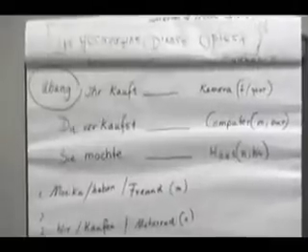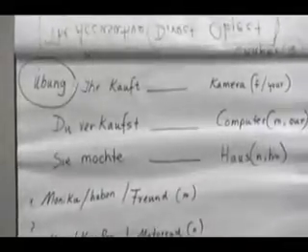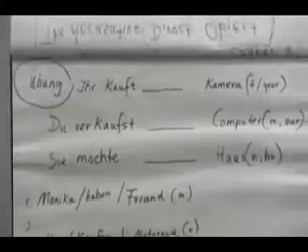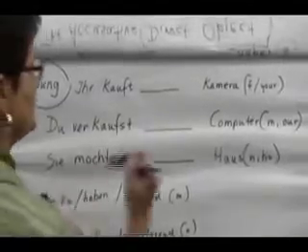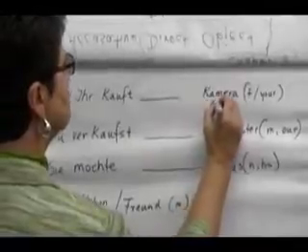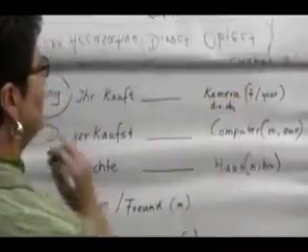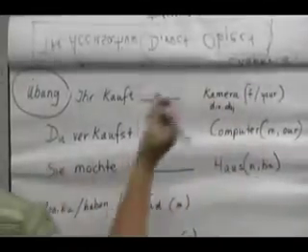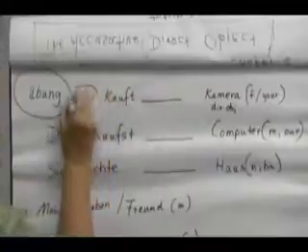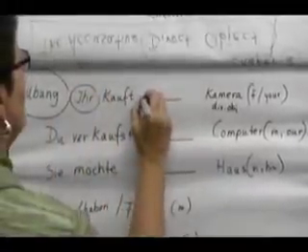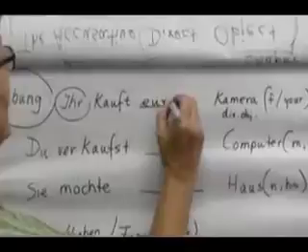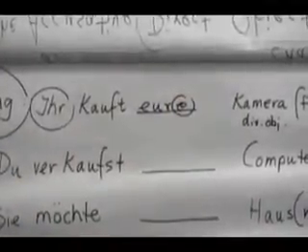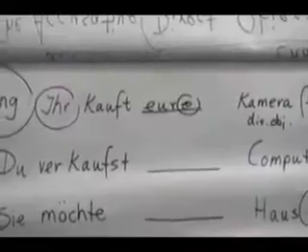Okay, the first one says you all buy your camera. What would you put in there? Camera, of course, is a direct object. If you know, it says F, feminine, so it's a die word. And since ihr is more than one, you all's camera would be eure Kamera. Is that how you figured it out? Is that what you would have written? Okay, good. Let's look at the next one.